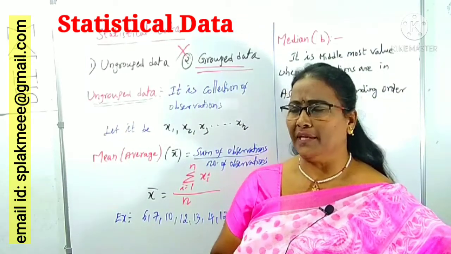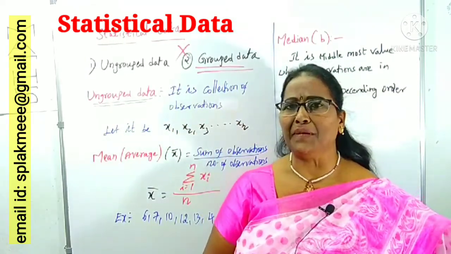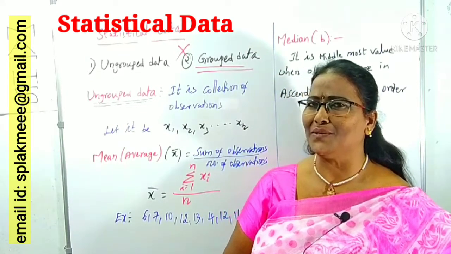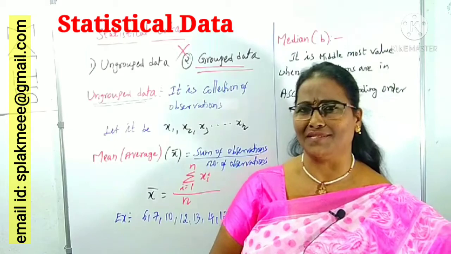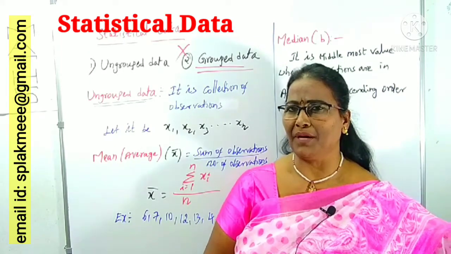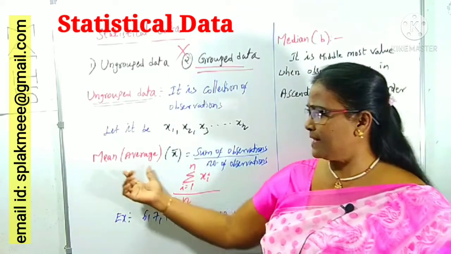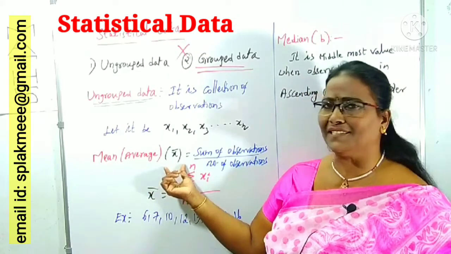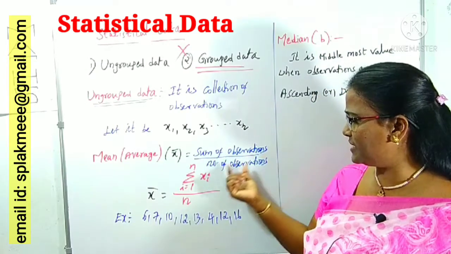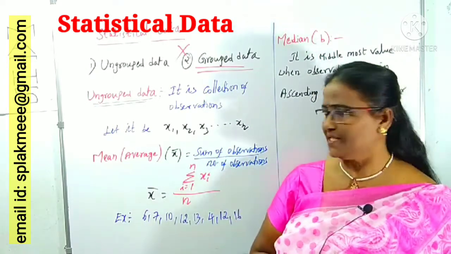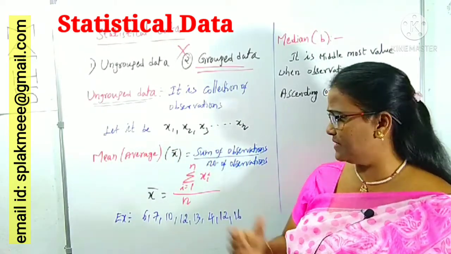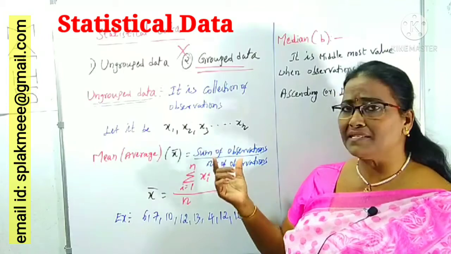In any ungrouped data, how can you find the mean? That is also known as the average. You know very well: the mean of the observations is the sum of the observations divided by the number of observations. It is generally denoted by x bar. Sum means sigma, summation.